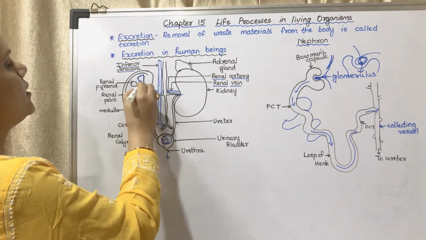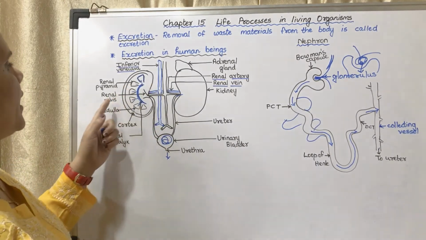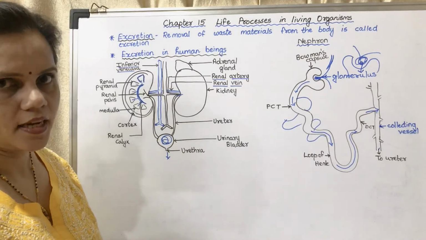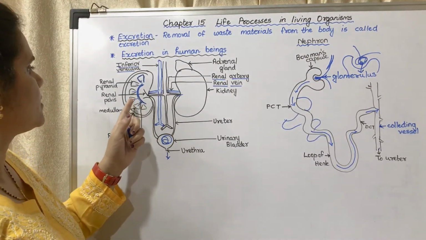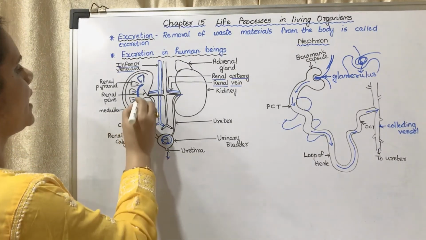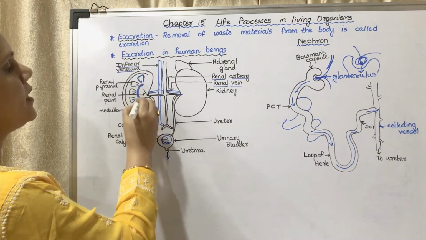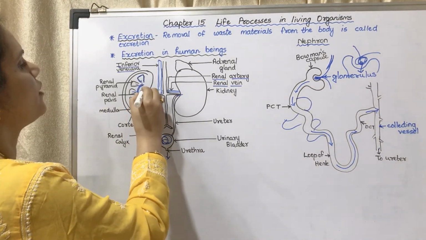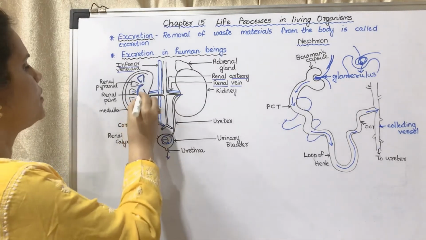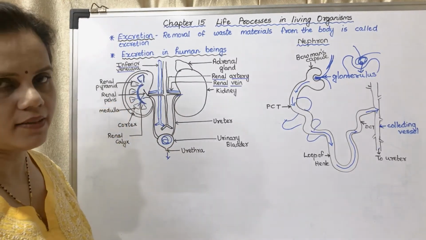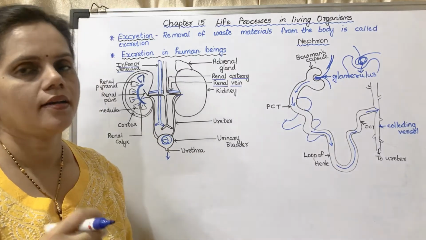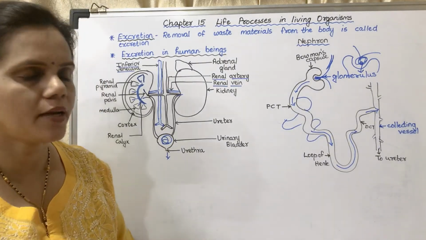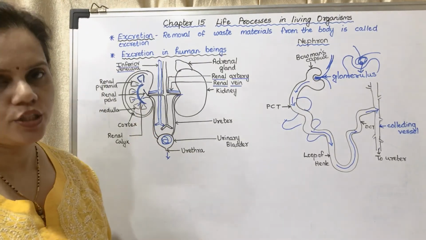This region is called the renal calyx, and the renal calyx opens into a funnel-shaped structure which is called the renal pelvis, which opens into the ureter.